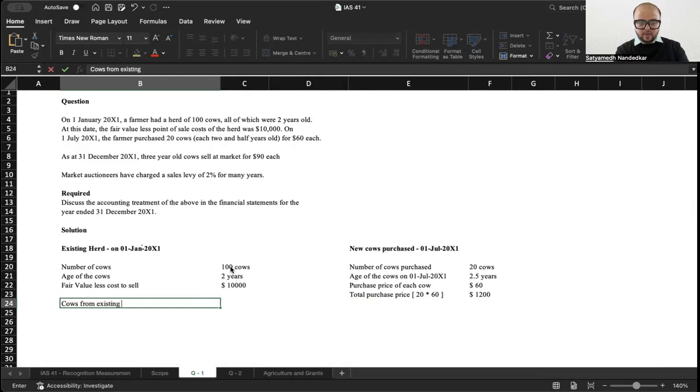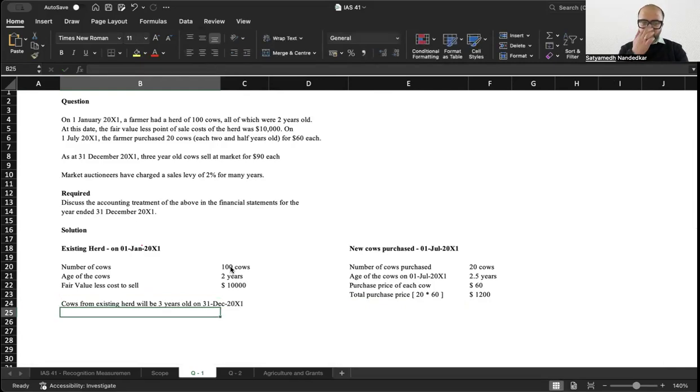And cows from the existing herd will be 3 years old on 31st of December 2001. At 31st of December, 3-year-old cows sell at market for $90 each, and marketeers have charged a sales levy of 2% for many years.